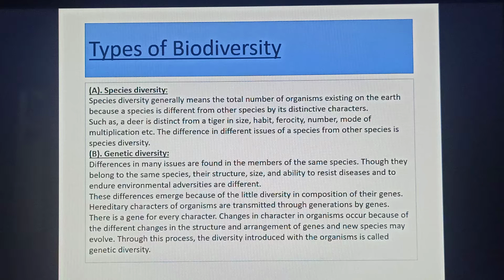Then, what about genetic diversity? Differences in many characters are found in the members of the same species.